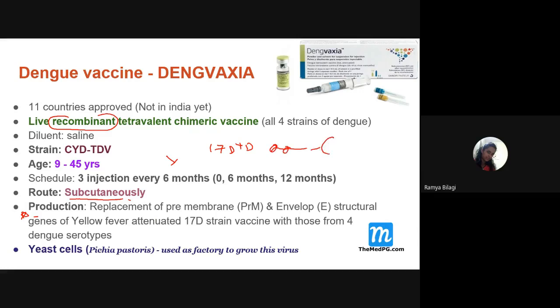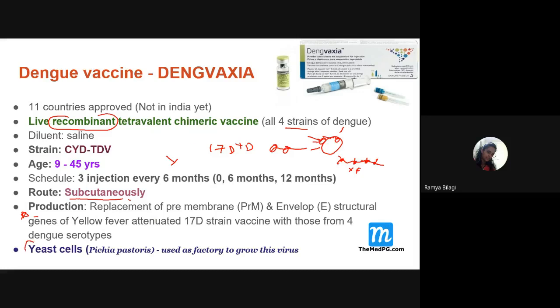We remove these two, and in place of them we put the 4 strains of the dengue virus. So on top of this yellow fever virus, we are attaching the 4 serotypes of the dengue fever causing virus. So a recombination is happening over there.